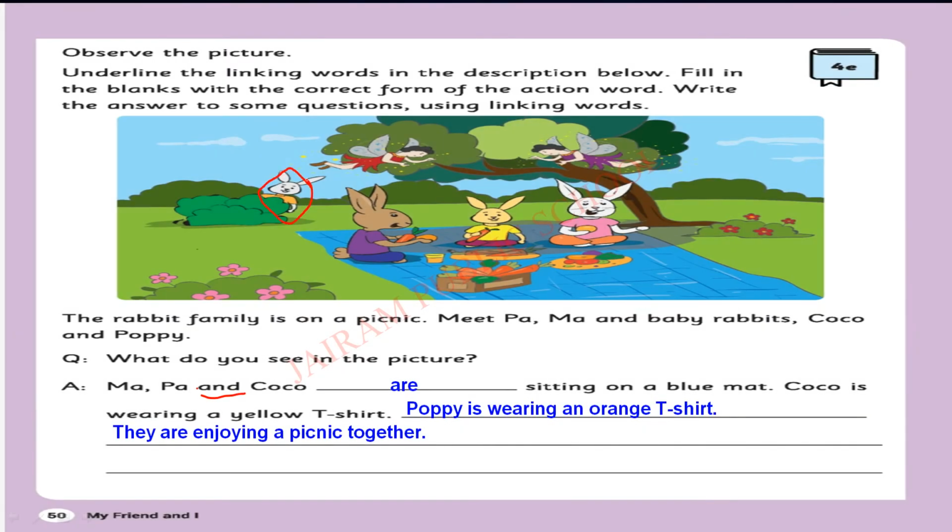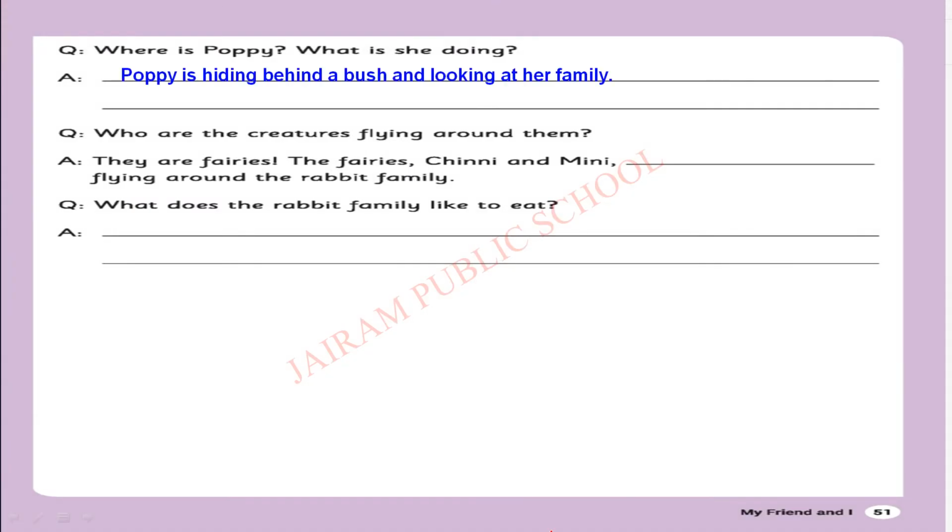Can you see? She is Poppy. She is wearing an orange t-shirt. What was she doing? She is hiding and looking at her family. That is the answer for this question. Next one. Did I use any linking words in this sentence? Yes, "and" is a linking word.